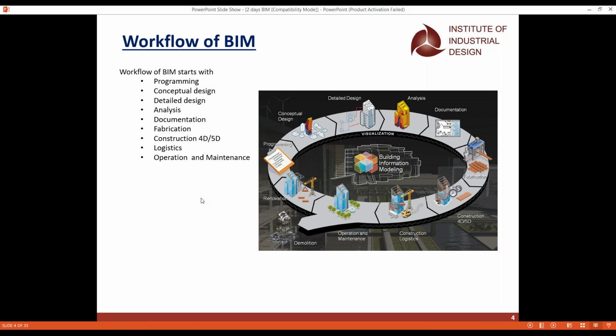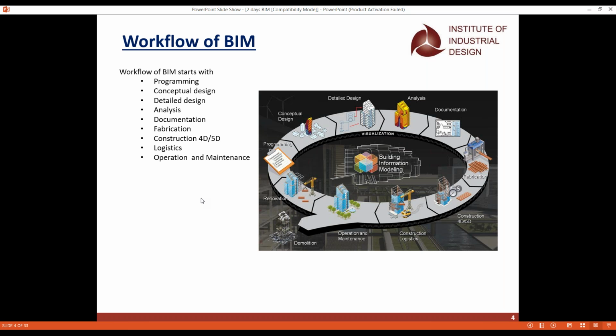And should we carry it out with the excavation part, and should I go for the parking also? What is the space that I should go for the parking? Where should I leave it for the parking? Should I go with the parking on the ground floor, or no? We should have all these types of questions when we go for the programming. So programming is the first step in BIM.